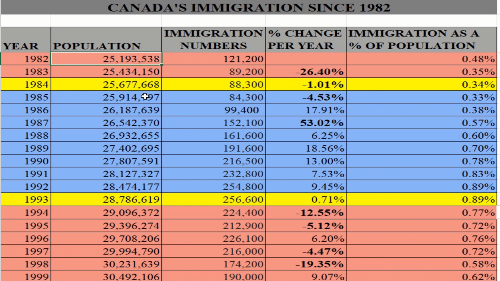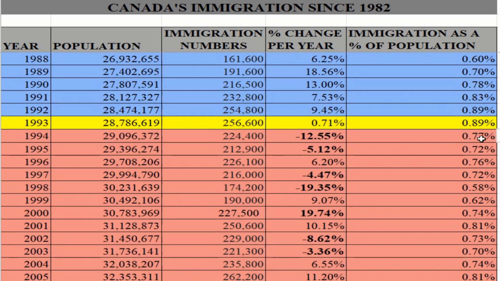Now we see that Canada's population has grown over the years. So has immigration. Immigration as a percentage of the population, generally speaking, has grown. There are years in which there was a reduction. For example, in 1984, immigration of 88,300 was 0.34% of the population of 25 million. It fell in 1985 to 0.33% of the population. And then, generally speaking, immigration as a percentage of the population has grown over the years, right?